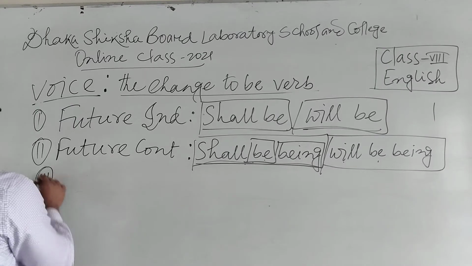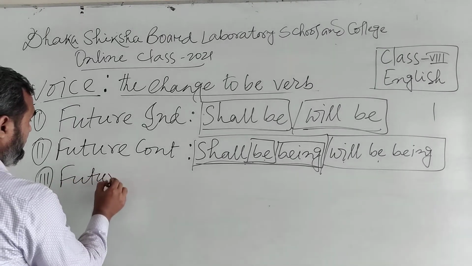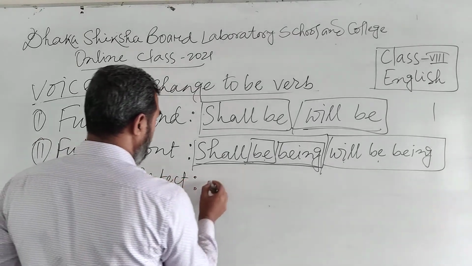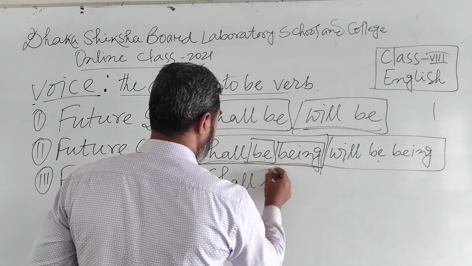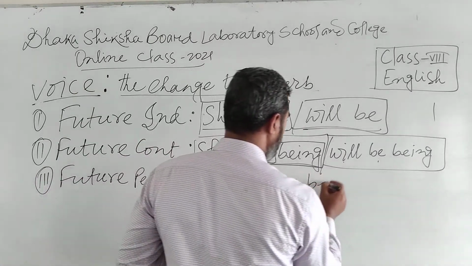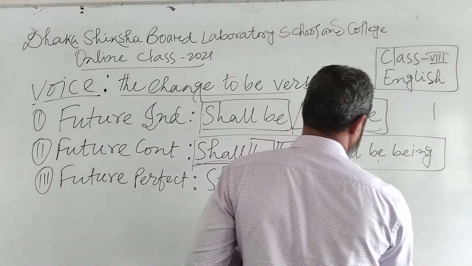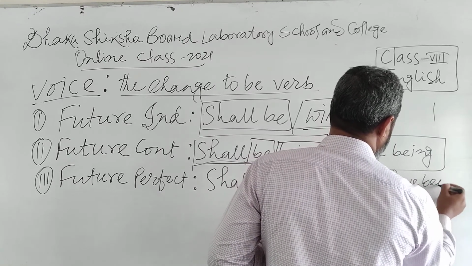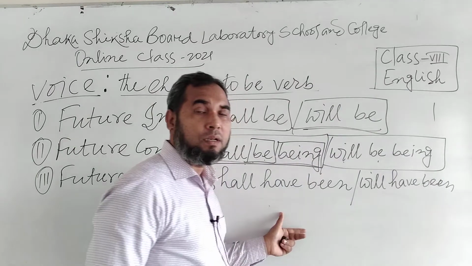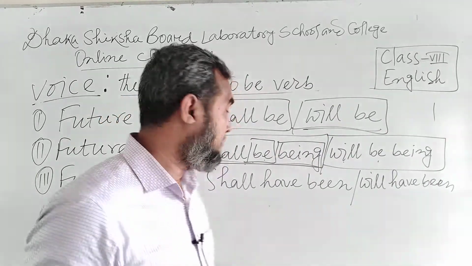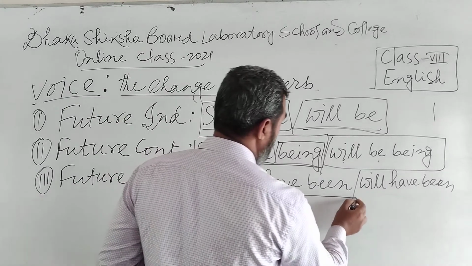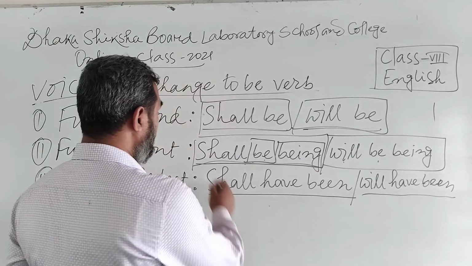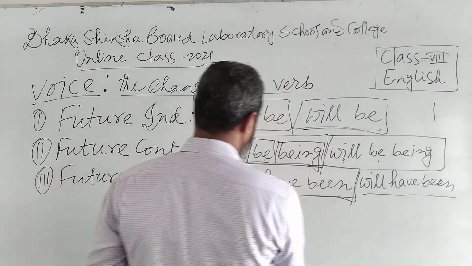Okay? Then the last one is future perfect. Future perfect or shall have been or will have been. Shall have been, will have been. Okay? Shall have been, will have been. You have to use it according to the subject and the number and person.